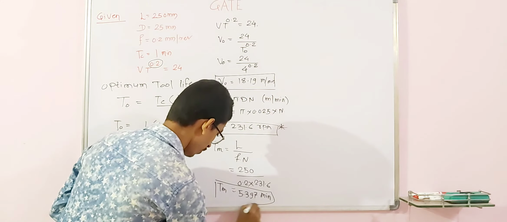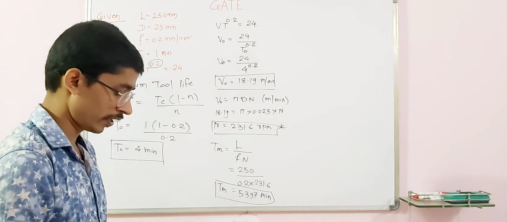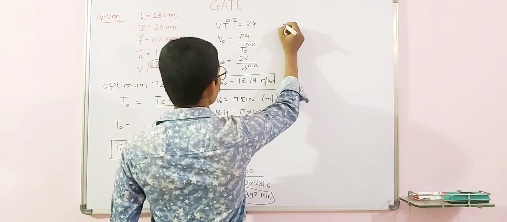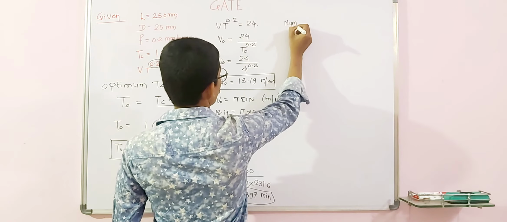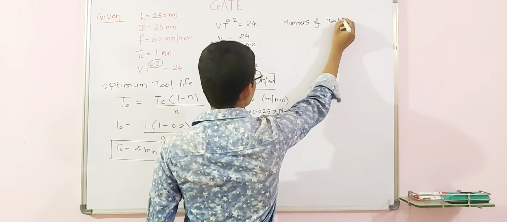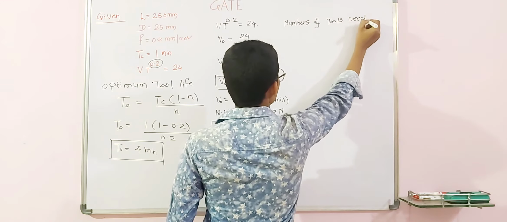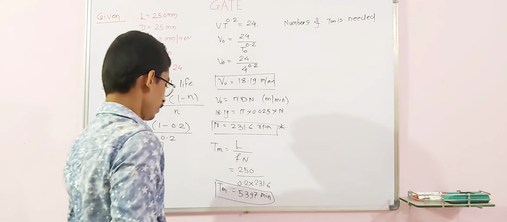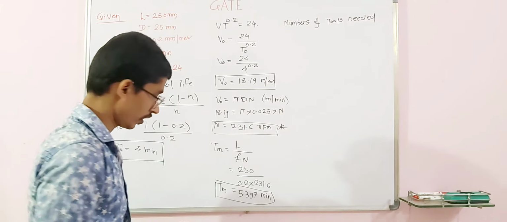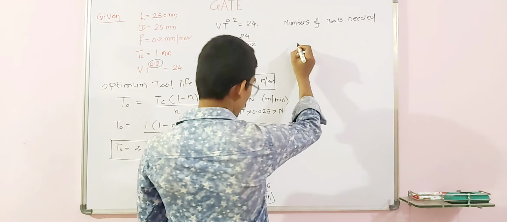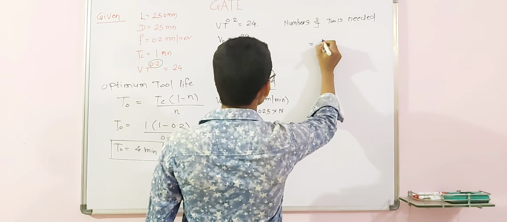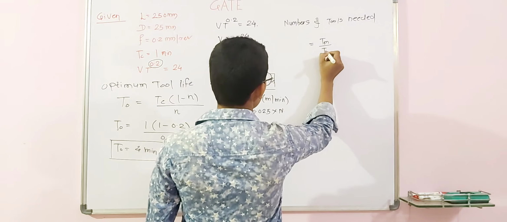After calculating the machining time, your task is to find the number of tools needed. How to find it? From the machining time you can easily calculate the number of tools needed, which is equal to Tm divided by T naught.